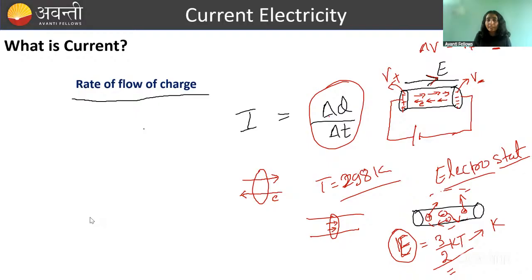Now you must be thinking, ma'am, as much positive is going, as much negative is going, cancel it. No, because that is not how we define current. We will come to that in the next slide. Right now I wanted to explain that current is the net flow of charge. And we achieve this net flow of charge when we connect our conductor to a battery.